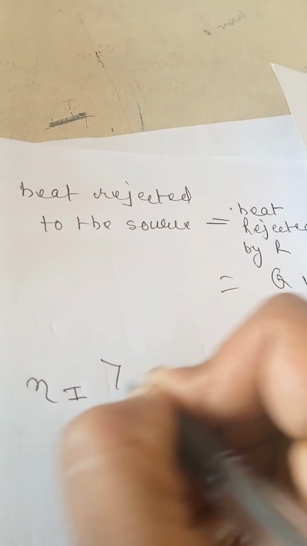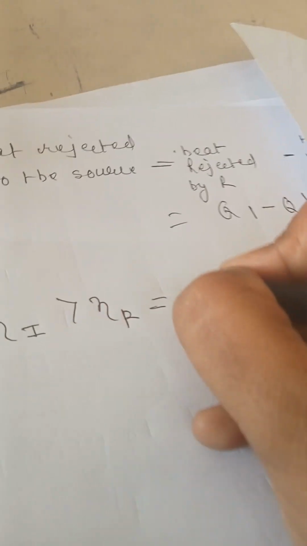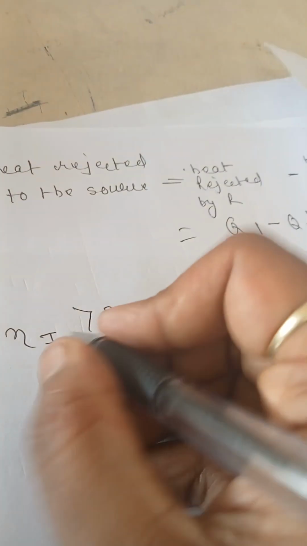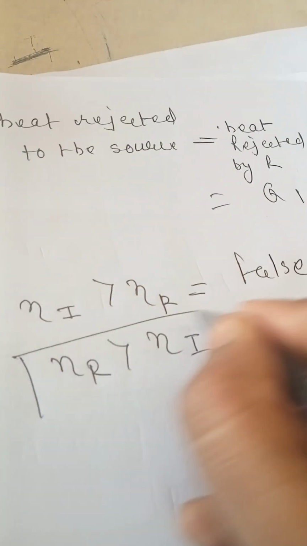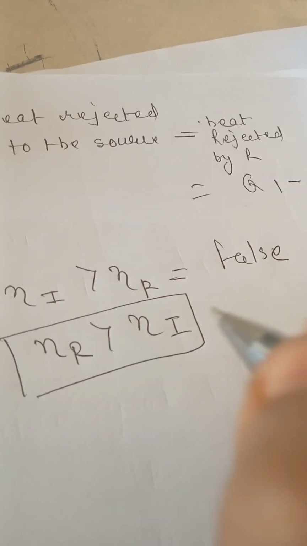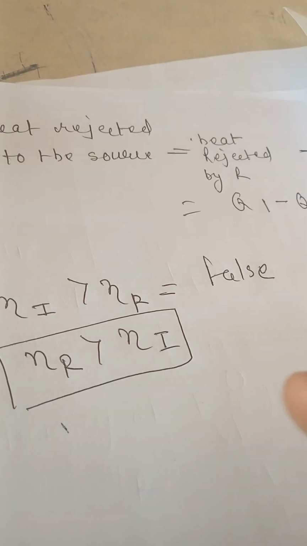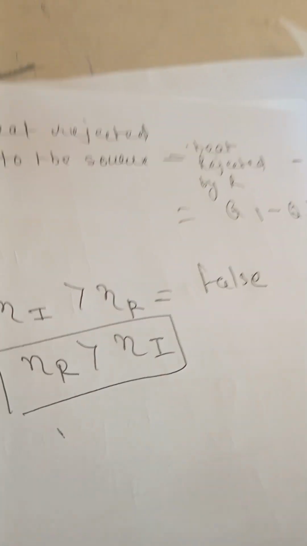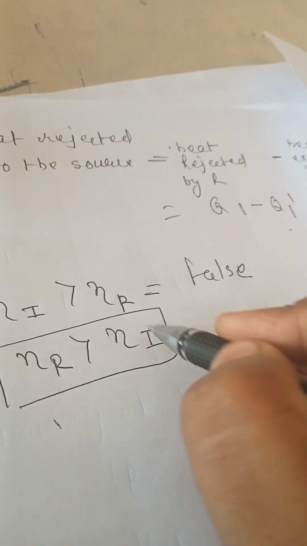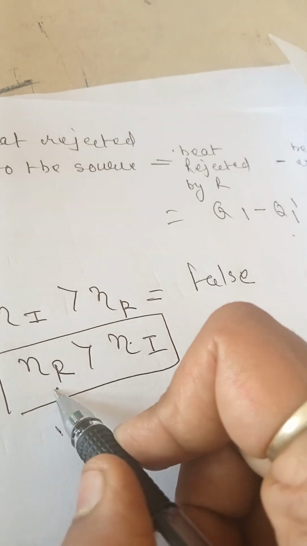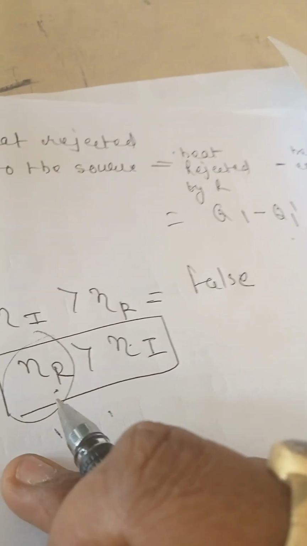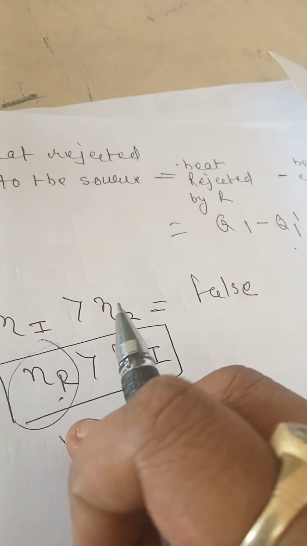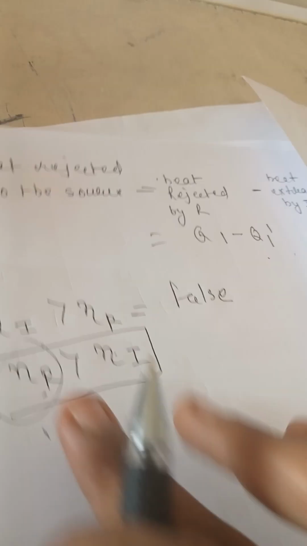So what is right? Eta R is greater than eta I. This is the Carnot theorem. What is the Carnot theorem? Working between two temperatures, no engine can be more efficient than a reversible engine. It means the efficiency of a reversible engine is maximum. Okay, so this is the Carnot theorem. Okay, thank you.